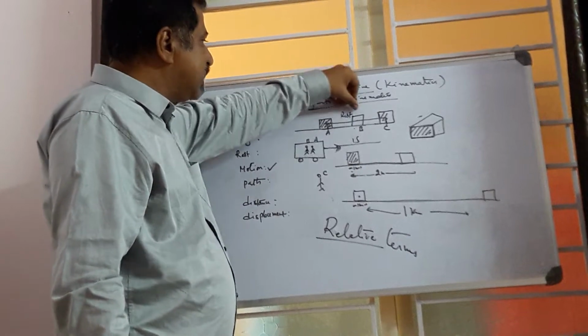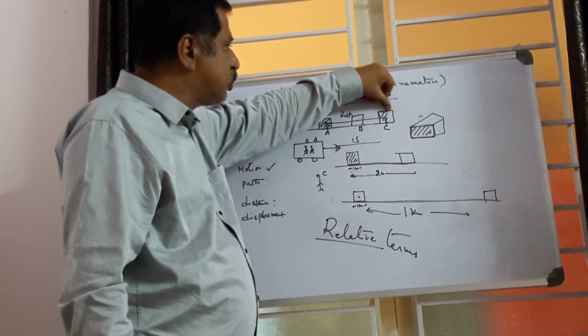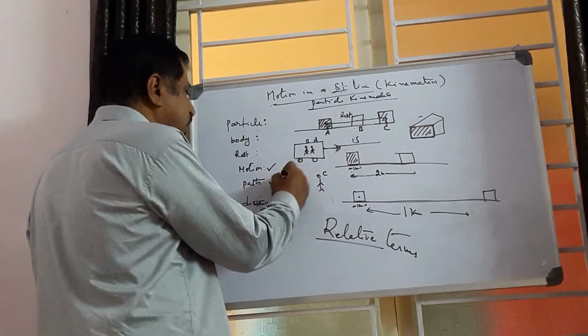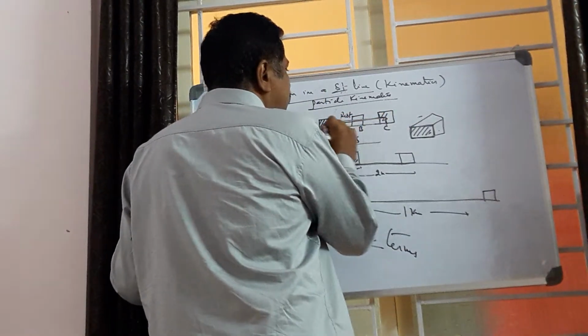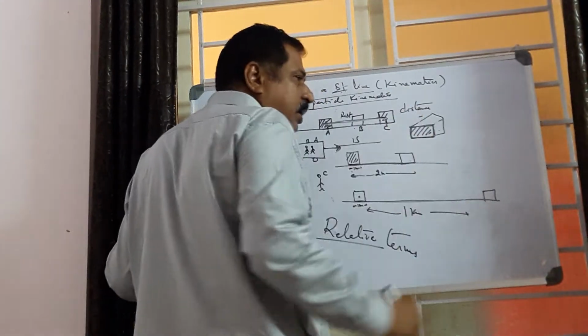The line joining the successive positions of a moving body is called a path. The total length of this path is called distance.